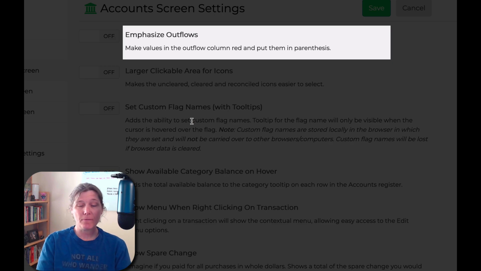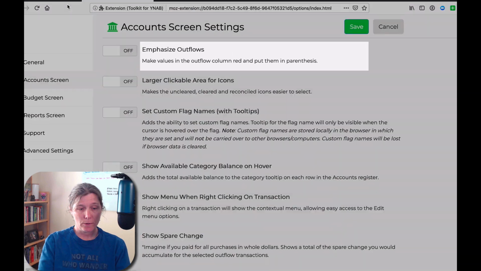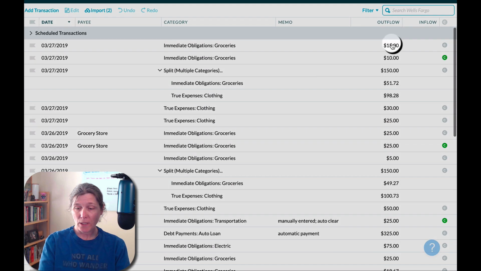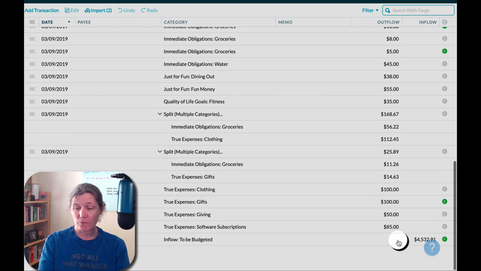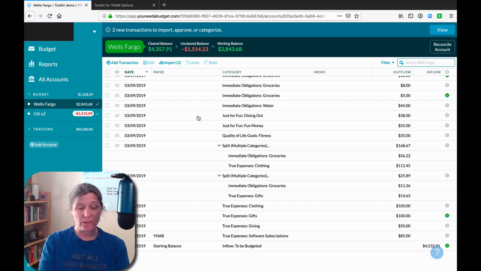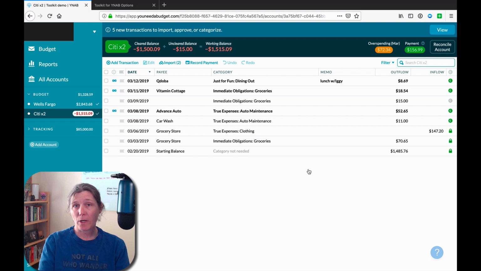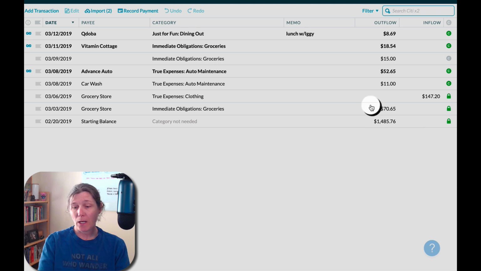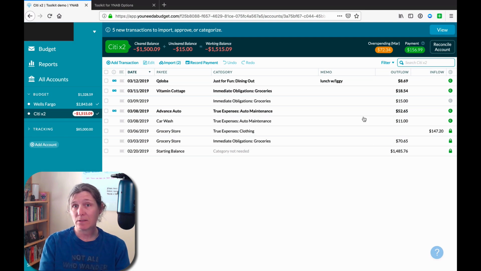And the next setting is emphasize outflows. So we'll look at that really quick. Let's look at an example of a checking account. We have our outflow column here, and the outflow numbers look exactly the same as the inflow numbers. You've got a column header that says outflows, and then you have a column header for inflows, and the formatting of the numbers is exactly the same. And if we look at a credit card account, we have the same thing. We have an outflow column, an inflow column, and the formatting of these numbers is exactly the same, whether it's an inflow or an outflow.